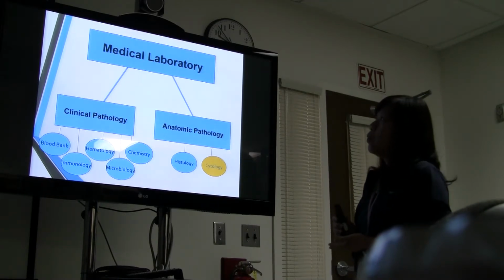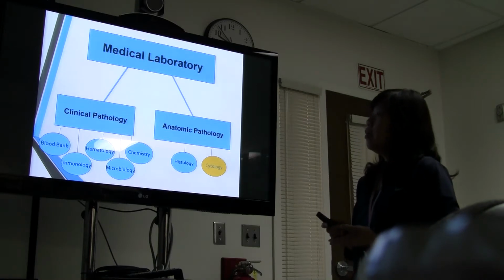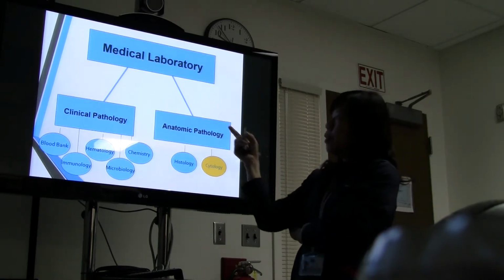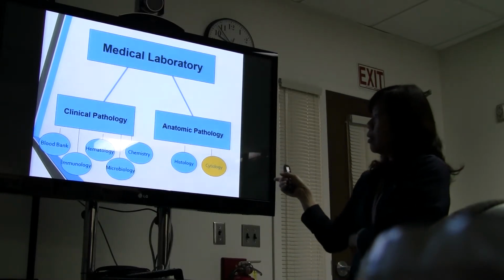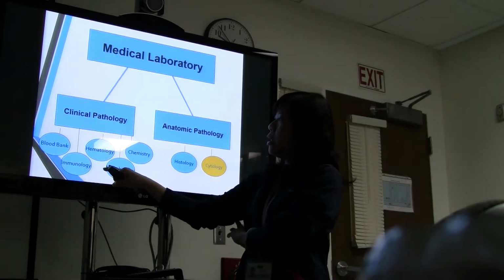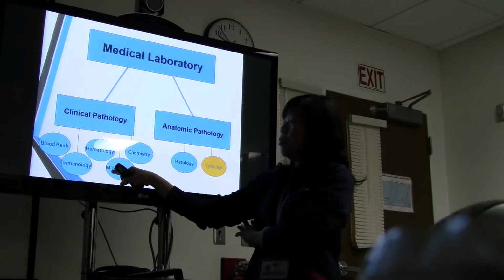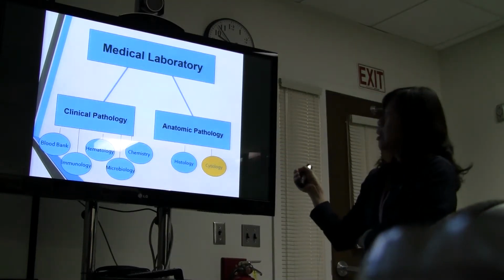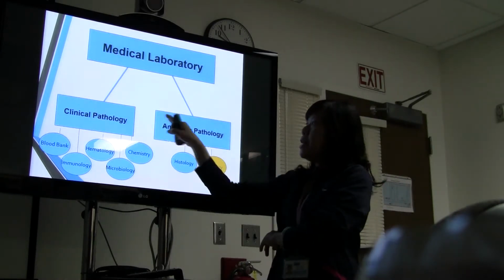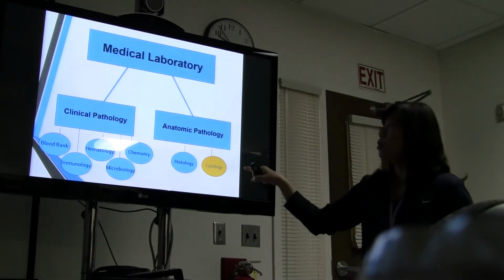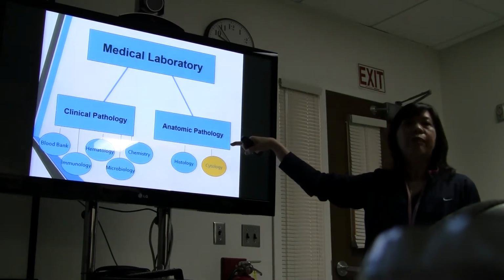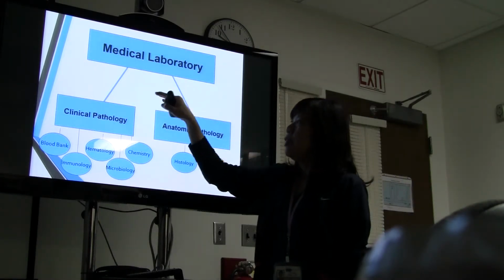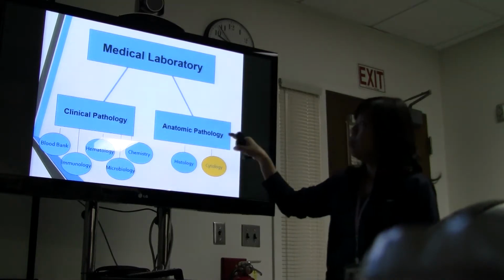Okay, so for the medical laboratory, there are 2 big sections, okay? Clinical pathology and anatomical pathology. Oh, I needed to add one more here. There's molecular diagnostics now on the clinical pathology side. So what we call CP and AP. Cytology belongs to the AP umbrella. Okay, so medical laboratory in general is a big umbrella, and then clinical and anatomical.